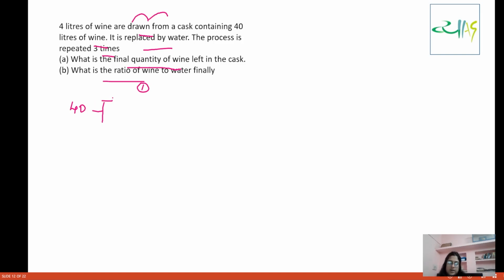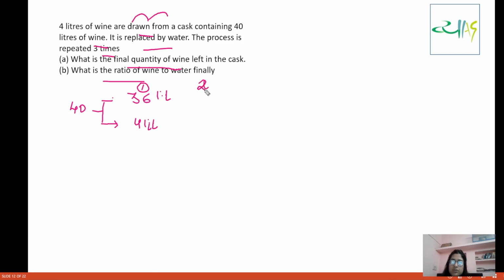So, what is the final quantity of wine left in the cask? We will do this by 2, 3 methods, and you can choose which method is easy for you, but just try to understand the concept. When we first withdraw 4 liters of wine, 36 liters of wine will be left, and 4 liters of water will be put in.